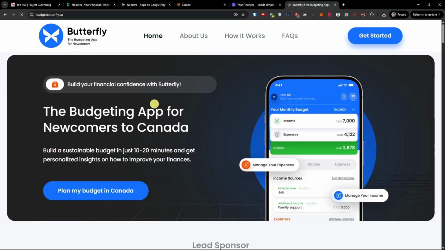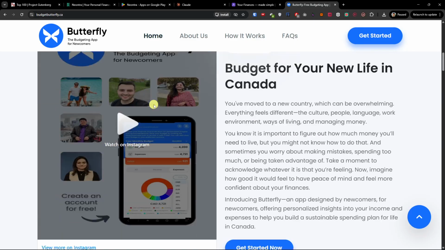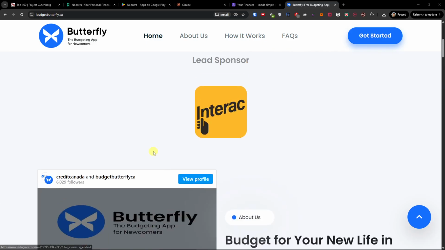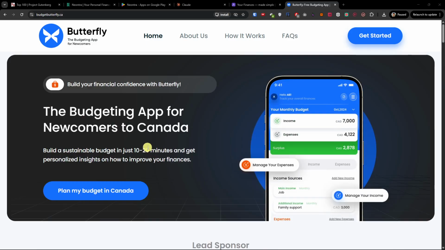And then also Budget Butterfly. Budget Butterfly is also an interesting one that you can check out for yourself. It's a newer, completely free Canadian option developed by Credit Canada to help users manage debt and build budgets without subscription fees.